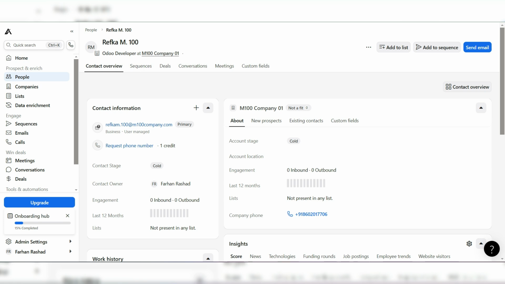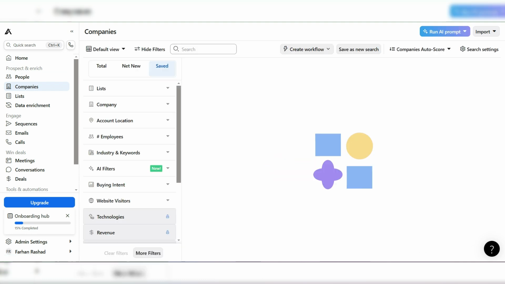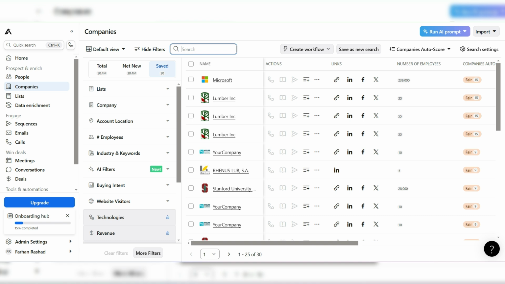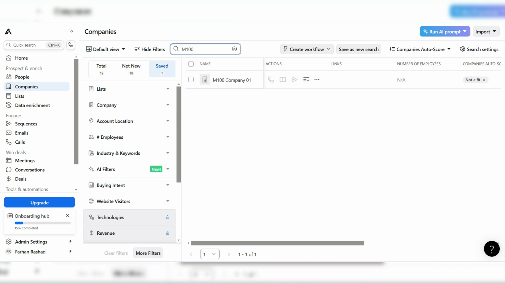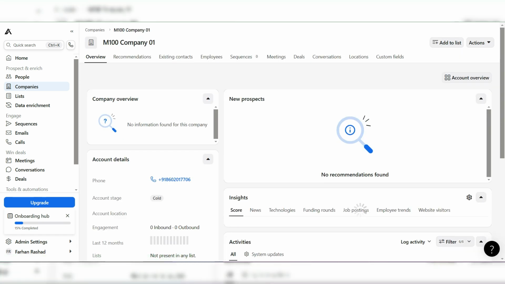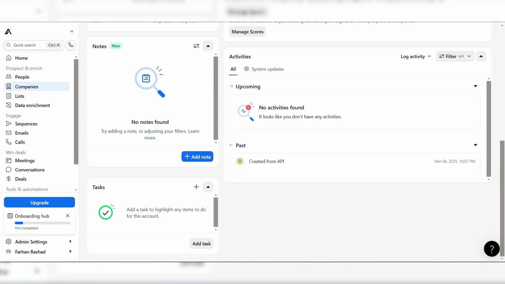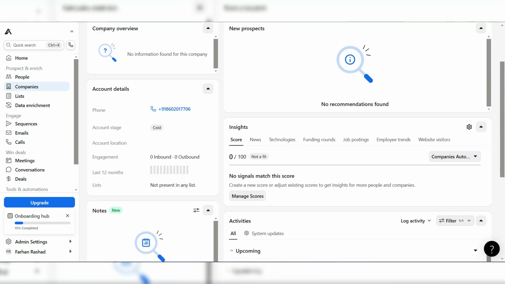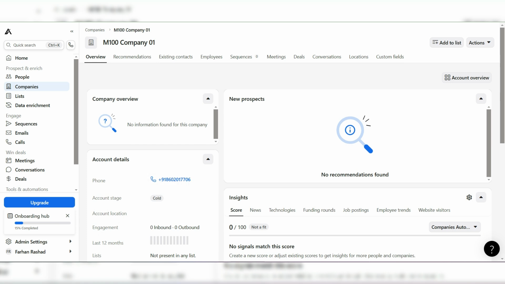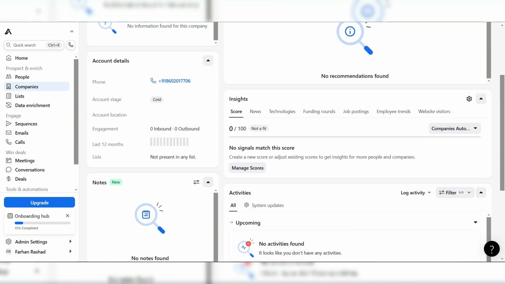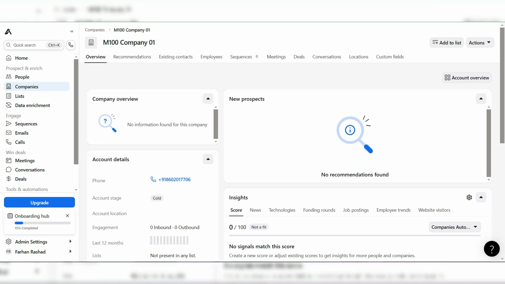Then go into the company, and if I search M100 and click on this one, you can see the company information is also available. The other information is not available because of the free account. So the information is synchronized with the Odoo.